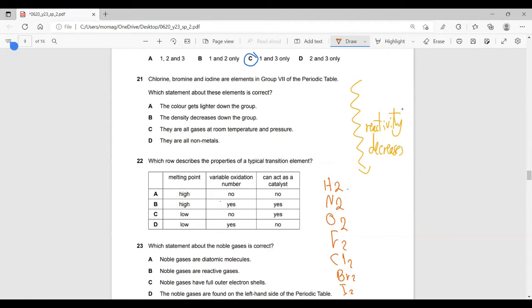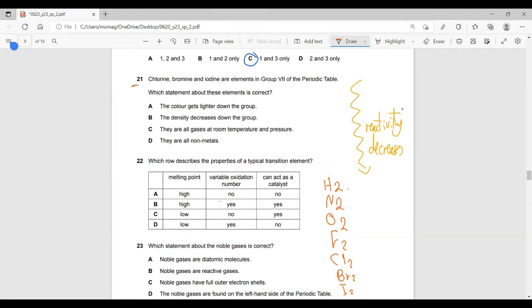These are the seven sisters, 1, 2, 3, 4, 5, 6, and 7, found as diatomics. This is very helpful. Why? Many questions in paper 2 ask you about noble gases. Noble gases are not diatomics, never. They are monoatomics, okay? That will help you. These are the diatomics.